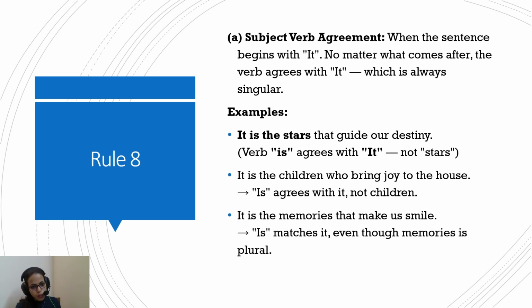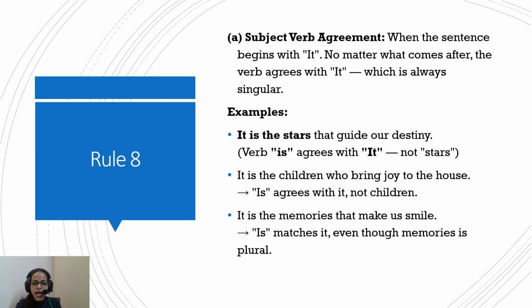So even if "the stars" is plural, if the statement is starting with "it", you don't have to think of anything else. The following verb will always have to be in agreement with "it", which is singular. It is the children who bring joy to the house. Even though the word children is plural, we have used the singular "is" because when the statement starts with "it", it has to follow with the verb which is in agreement with it, and hence "is".